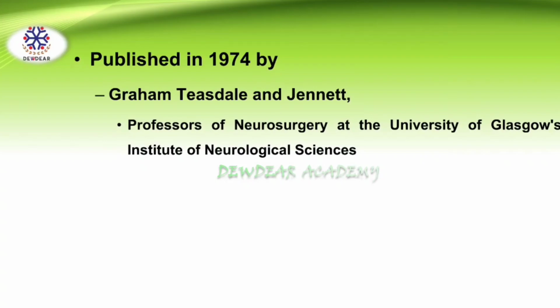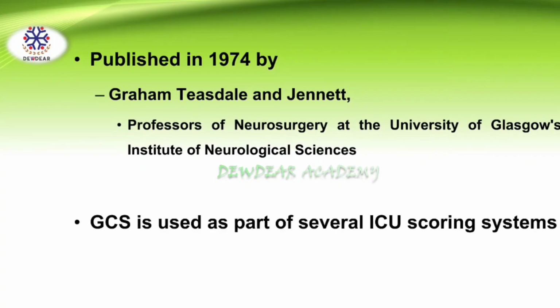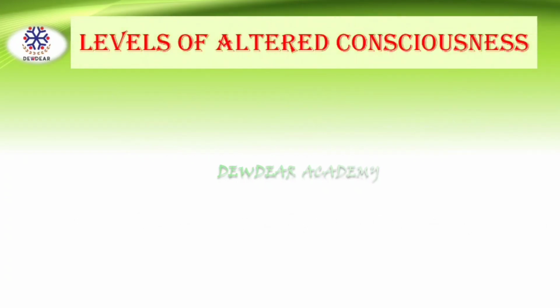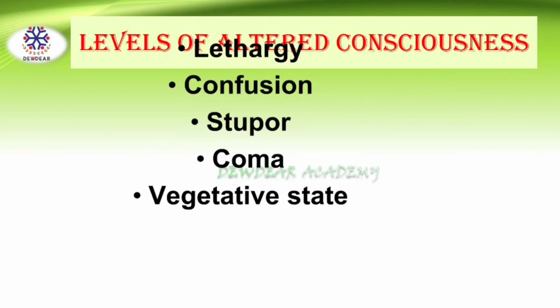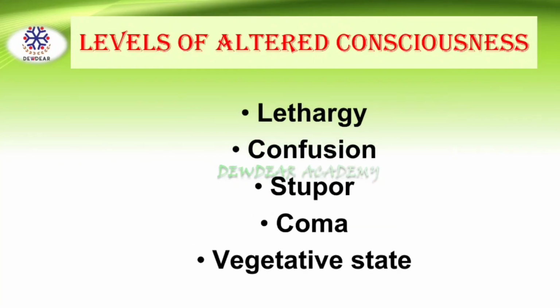The Glasgow Coma Scale was first published in 1974 at the University of Glasgow by neurosurgery professors Graham Teasdale and Jennett. It is used as part of several ICU scoring systems. Levels of altered consciousness include lethargy, confusion, stupor, coma, and vegetative state.